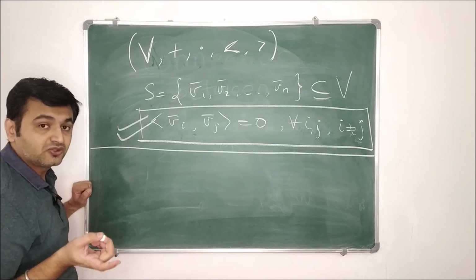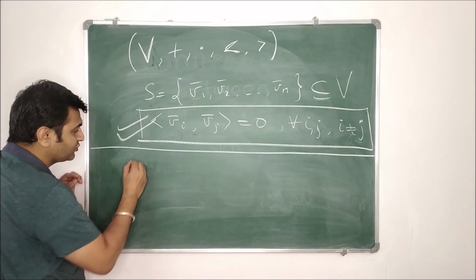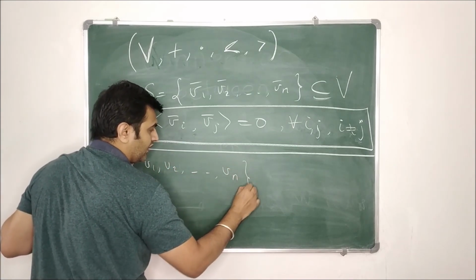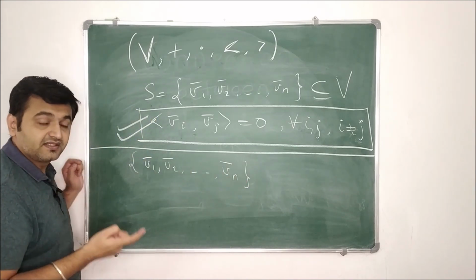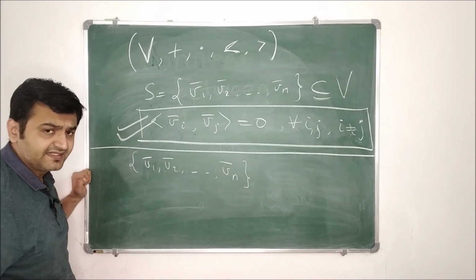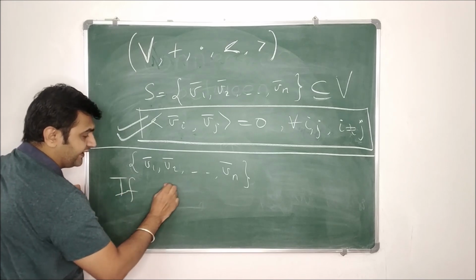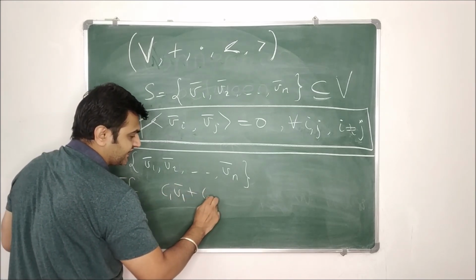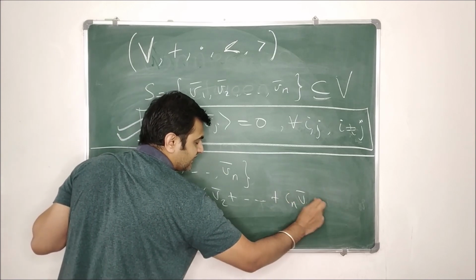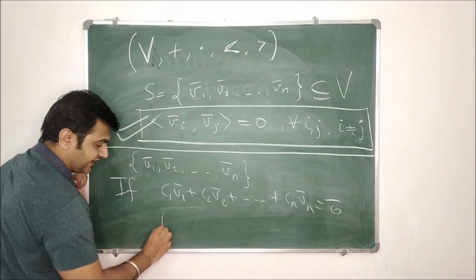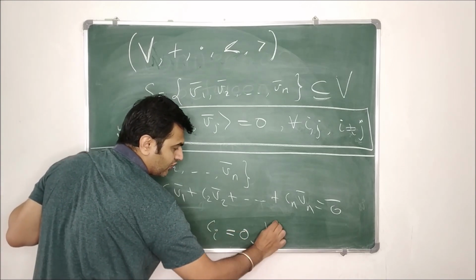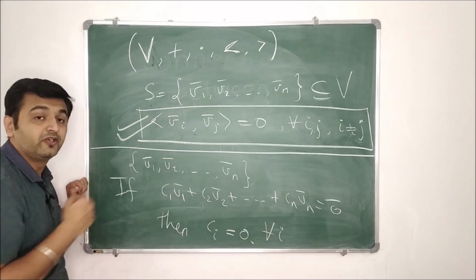Now when do you call vectors linearly independent? Suppose you have vectors v1, v2 up to vn. You call these vectors linearly independent, or this set a linearly independent set, if whenever the linear combination c1 v1 plus c2 v2 plus up to cn vn is 0, then your scalars ci have to be 0 for all i from 1 to n.